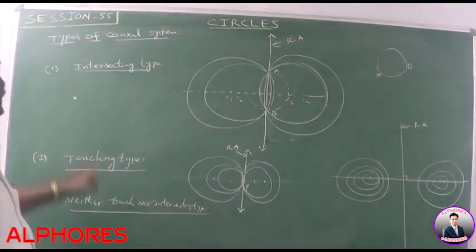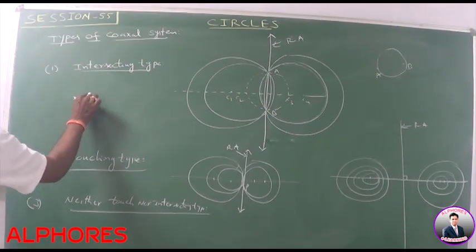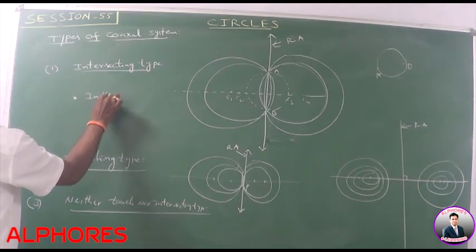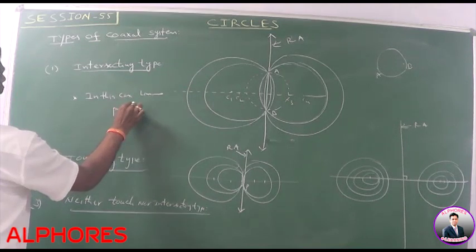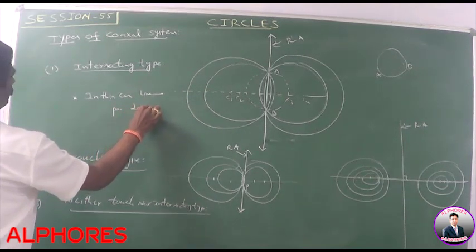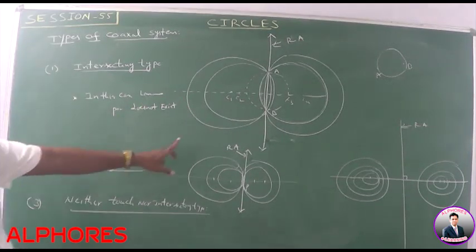Please note this diagram. Intersecting type. In this case, limiting points do not exist. Please note the diagram.